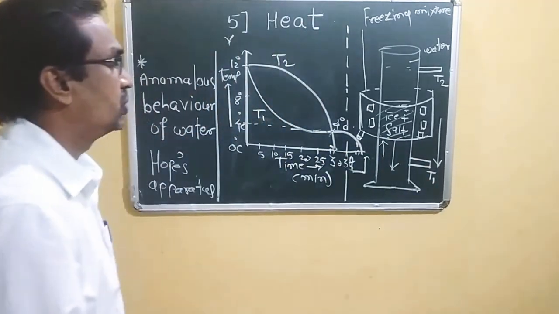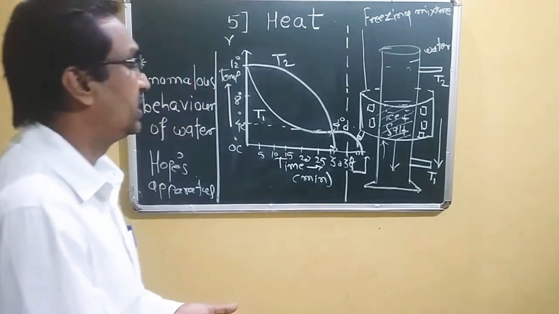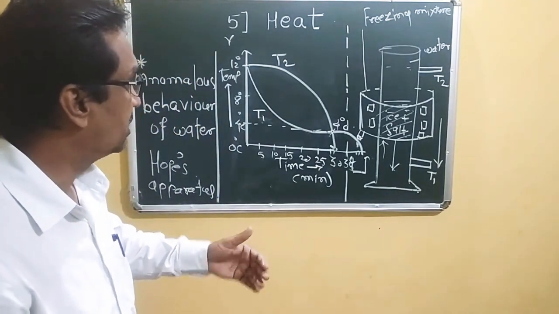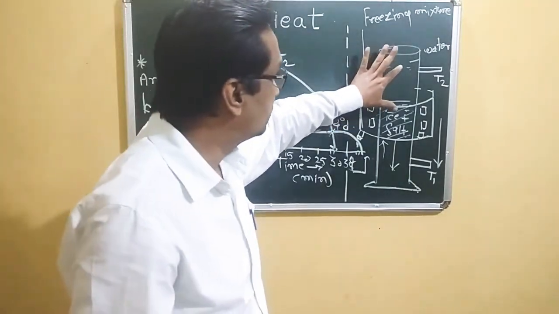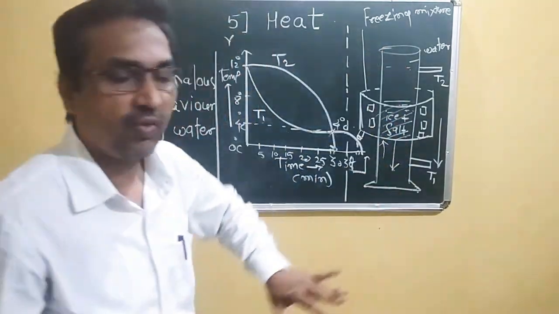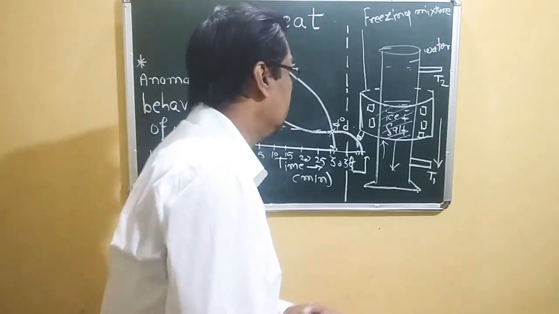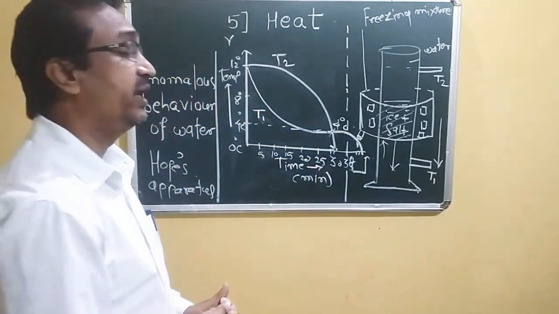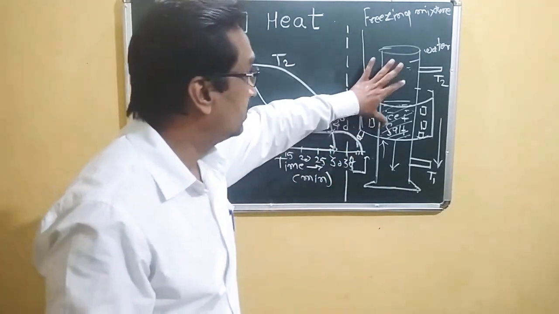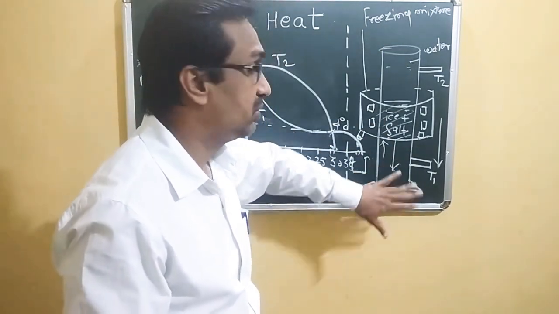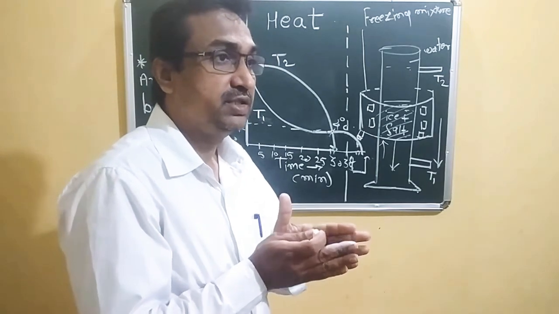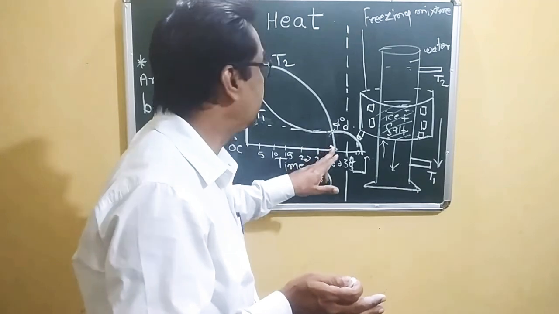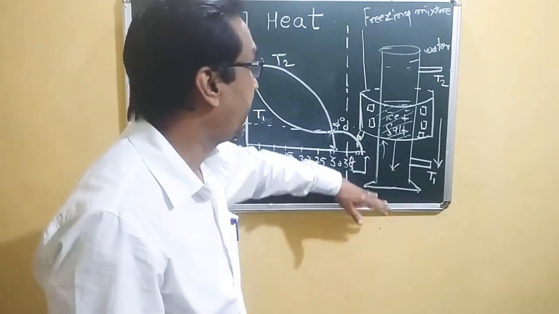After time increases, what happens? The temperature of the whole container of water comes down to 4 degrees Celsius. But when the temperature decreases below 4 degrees Celsius, actually what happens?